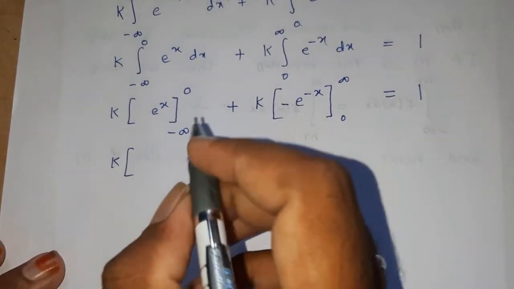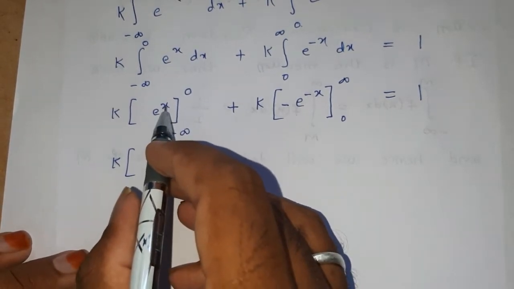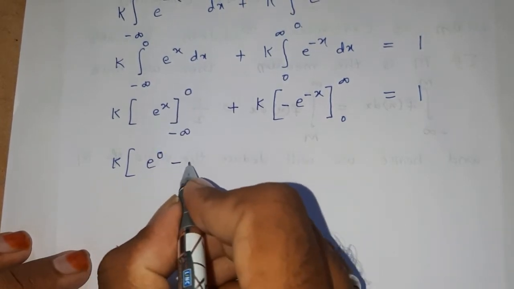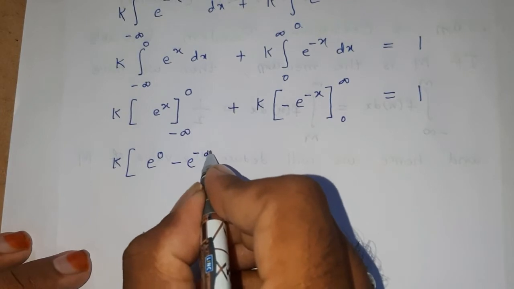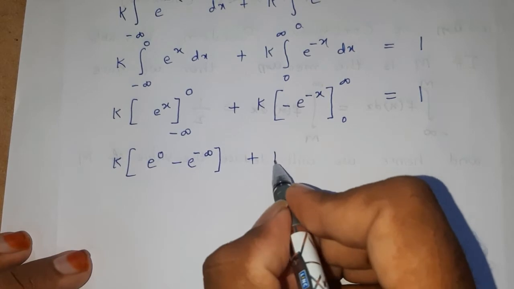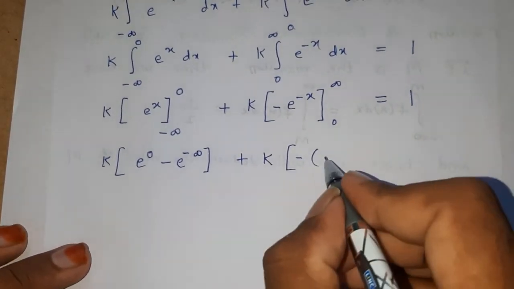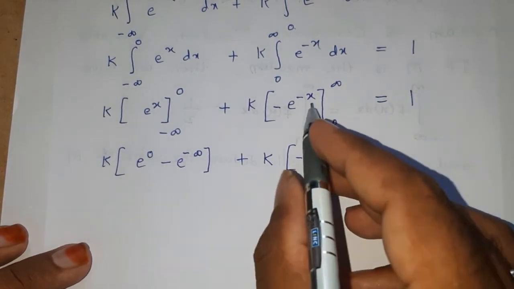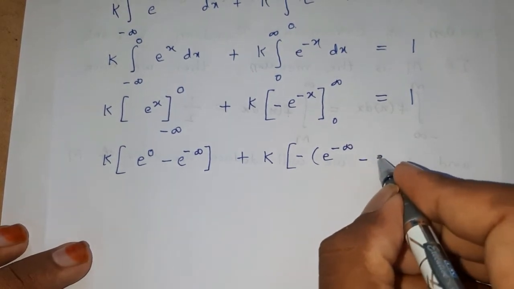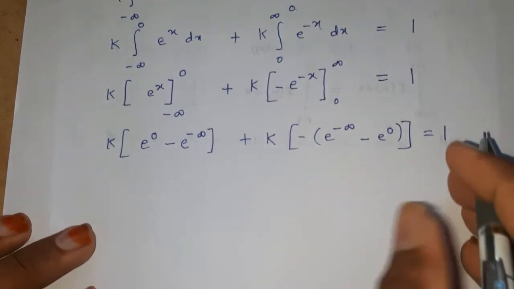Now let us apply upper limit and lower limit. E power of 0, upper limit, x will be replaced by 0, e power of 0 minus e power of minus infinity. Plus K into minus of e power of minus x, replace x with infinity, minus e power of minus 0, or e power of 0, is equal to 1.